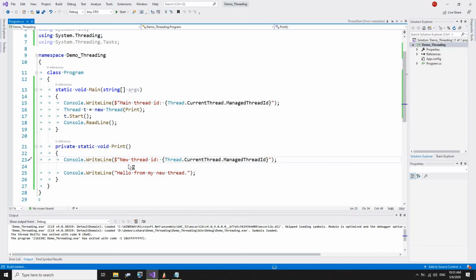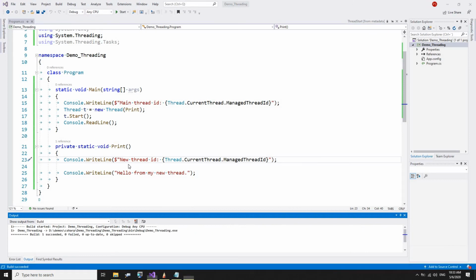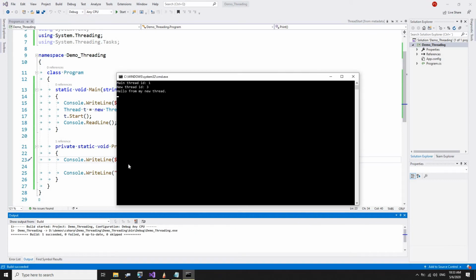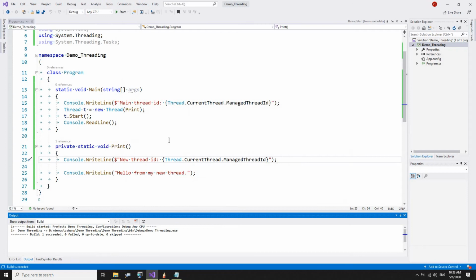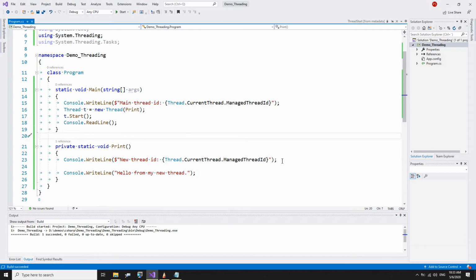And then if we run now, if you see main thread ID is 1 and new thread ID is 3, so we have different ID. A thread has a unique ID attached to it, like this. So now we know we have created a new thread and we have got the ID.